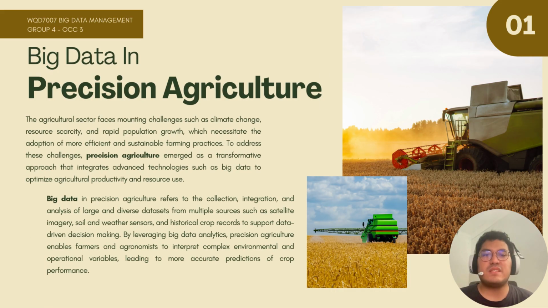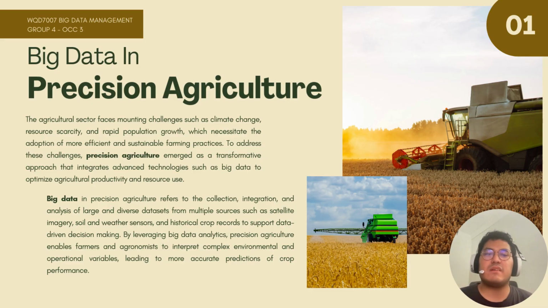The agriculture sector faces mounting challenges such as climate change, resource scarcity, and rapid population growth, which necessitate the adoption of more efficient and sustainable farming practices. Therefore, to address these challenges, precision agriculture emerged as a transformative approach that integrates advanced technologies such as big data to optimize agriculture productivity and resource use.